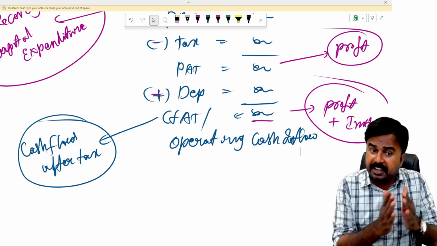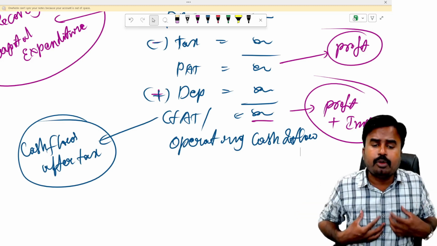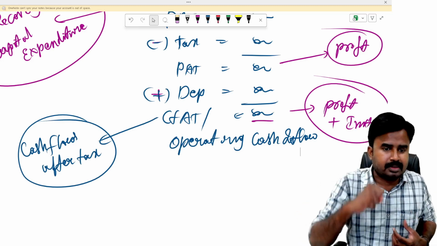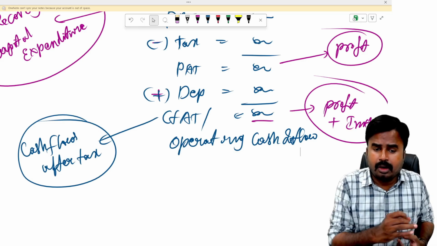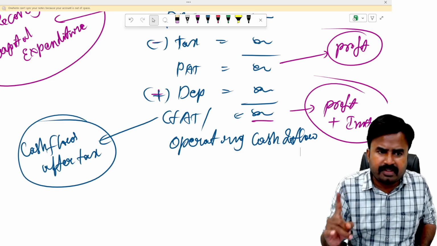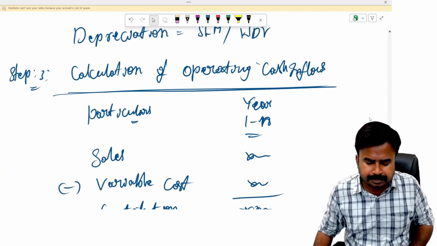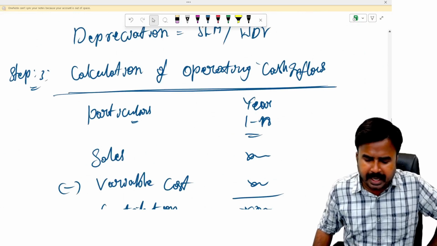So profit after tax is just representing profit only. Never ever think that I'm going to recover my investment from profits, because profits cannot recover your investment. The only term which can recover your investment is CFAT, or operating cash inflow. So this is regarding defining the operating cash inflows.